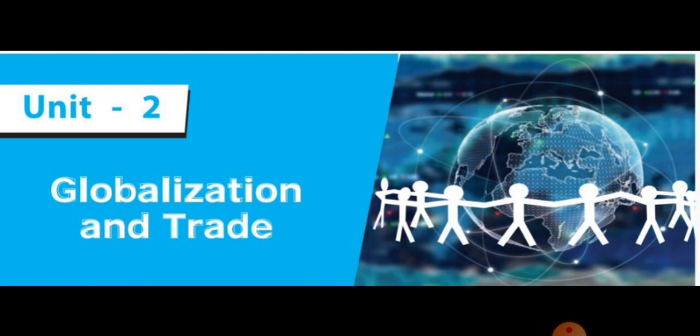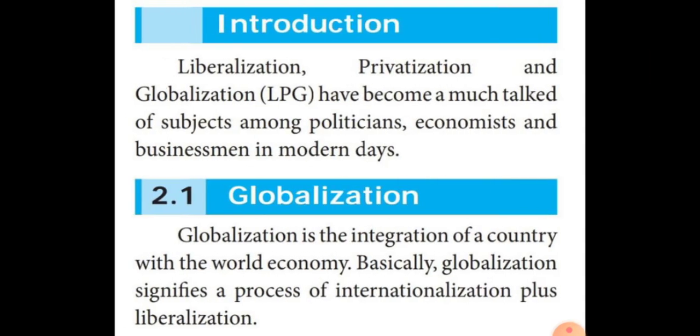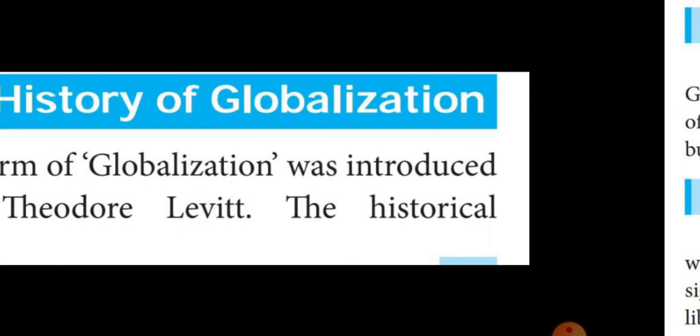Okay. In modern days, liberalization, privatization, and globalization, these three things have become much talked-about subjects among politicians, economists, and businessmen. Among them, the most important one is globalization. Globalization is one of the supporting pillars of the economic condition. Mainly, globalization means the free flow of goods and services, technology, capital, and labor. From this lesson, first we learned about the history of globalization.